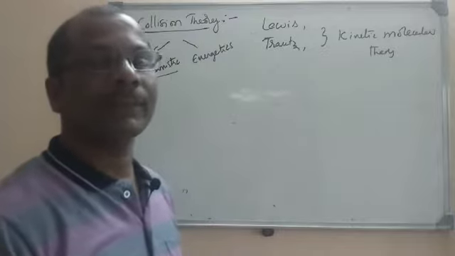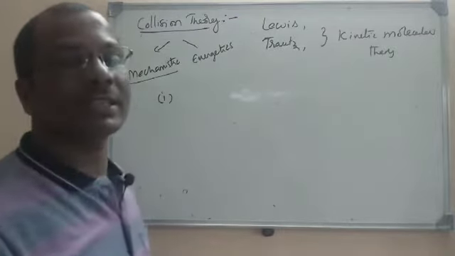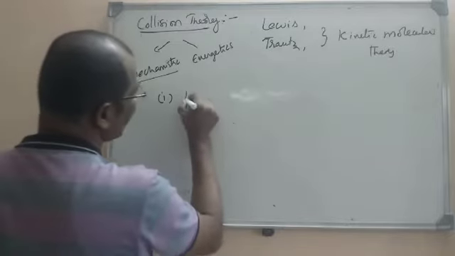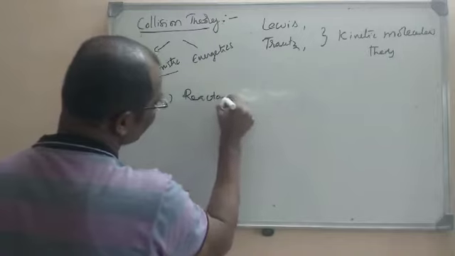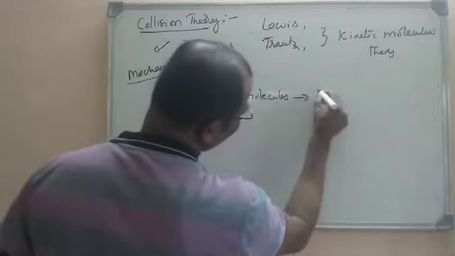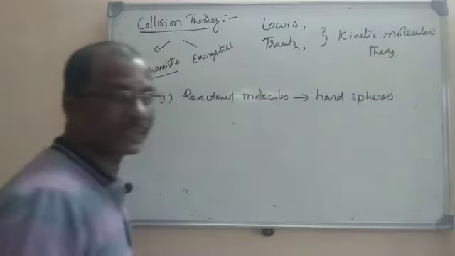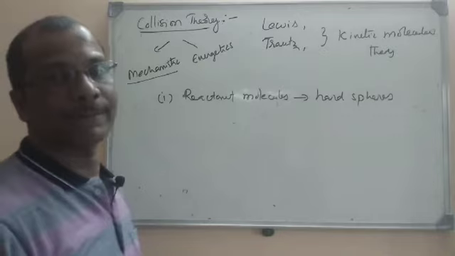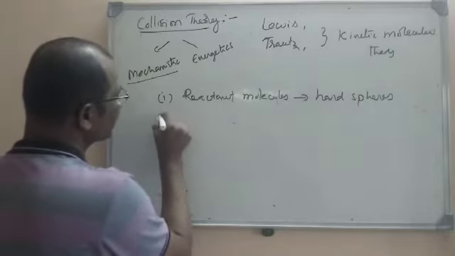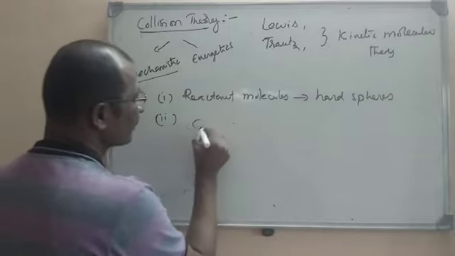According to this theory, the reactant molecules are taken as hard spheres, that is, incompressible spheres. This is the first postulation. And the second thing is, these reactant molecules make collisions among themselves.